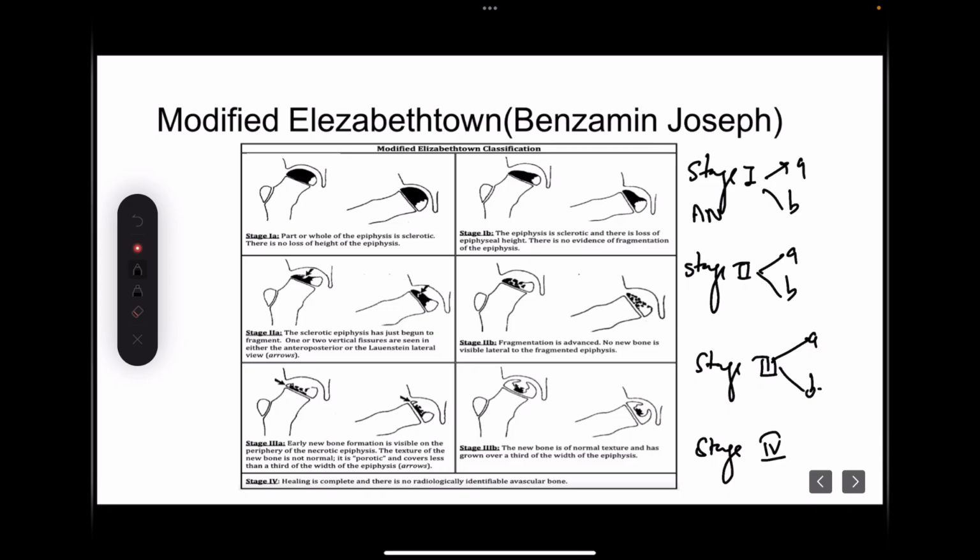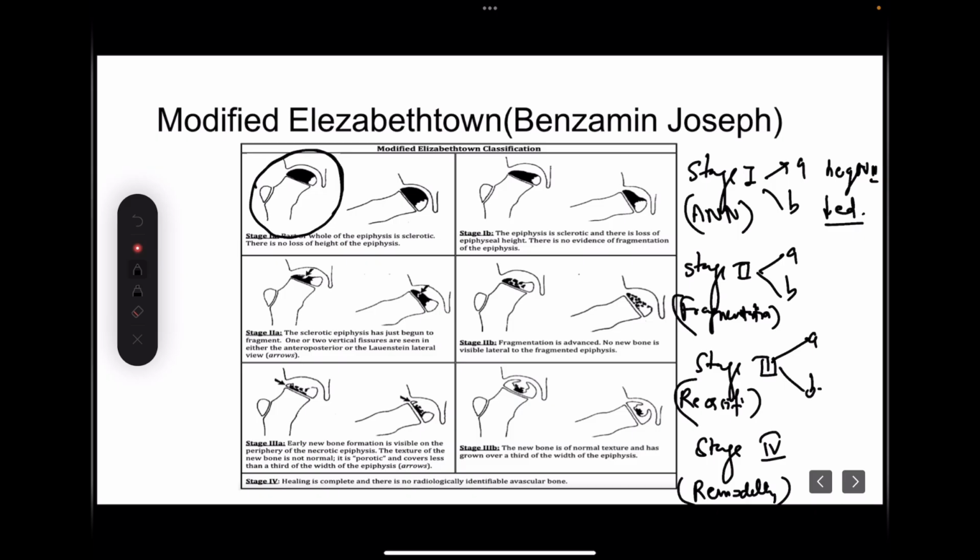Stage 1 is the phase of avascular necrosis, which we have already discussed. Stage 2 is fragmentation. Stage 3 is reossification or revascularization. And stage 4 is remodeling. These we have already discussed in Waldenström's classification system. In stage 1, whenever the femoral head height is normal, that is stage A, and when the height is reduced, this becomes stage B. So this is how it looks. Stage 1A is this, where the head has sclerosis but the height is normal. But when the height becomes reduced like this, with sclerosis, this becomes stage 1B.